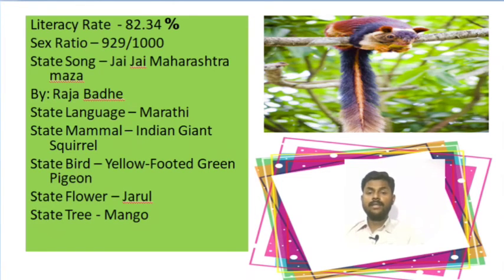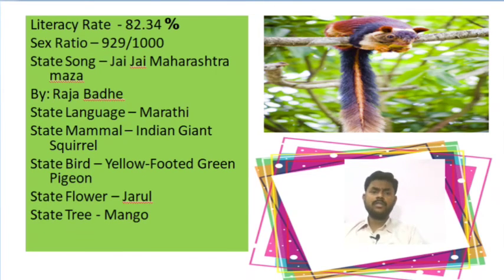82.34% is the literacy rate of Maharashtra, and there are 929 women to 1000 men. It means the sex ratio of Maharashtra is 929 to 1000, or you can say 929 upon 1000. It means 929 women to 1000 men is the sex ratio of Maharashtra.